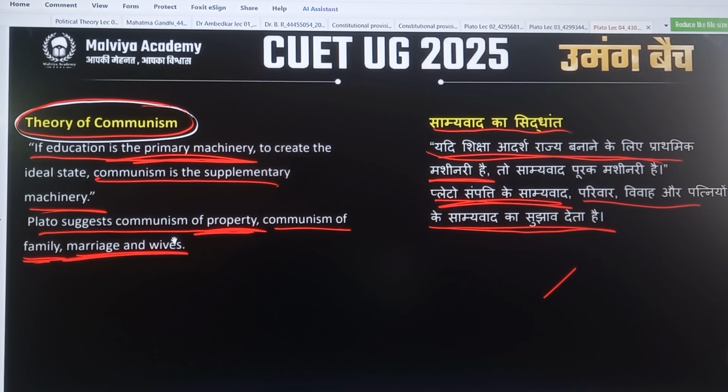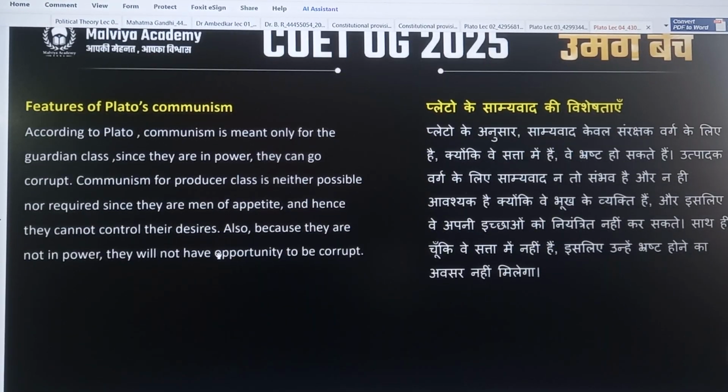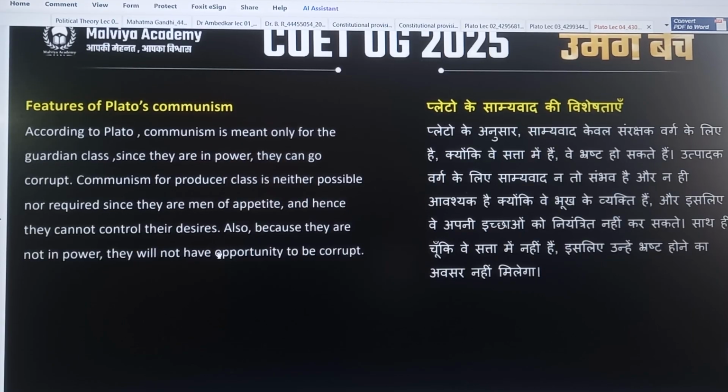Plato suggests communism of property, communism of family, marriage and wives. Means he gave this type of communism, like communism of property, communism of family, marriage and wives. And next we see the features of Plato's communism. So what are the features?